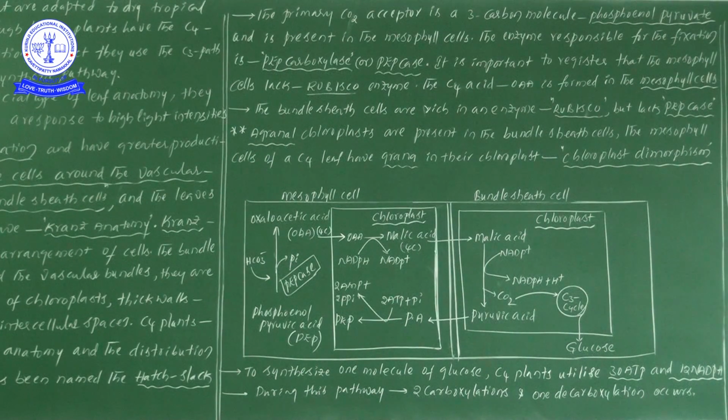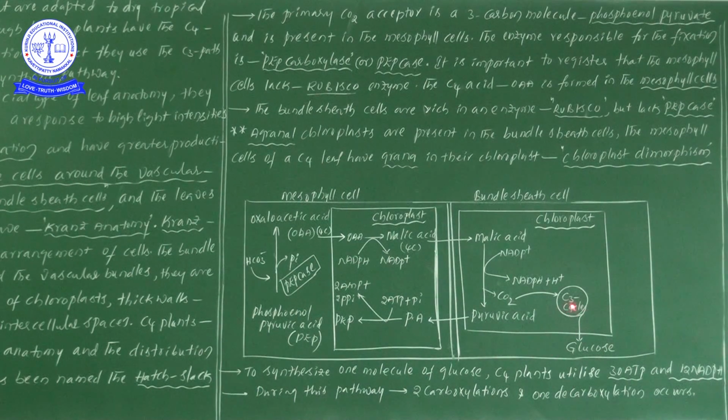Keep that in mind. Here the C3 cycle is also taking place. For the formation of glucose, the C3 cycle is the main important process, which we already learned at the start of this video. So what is the energy consumption in the C3 cycle?